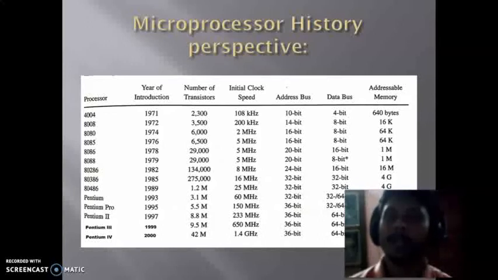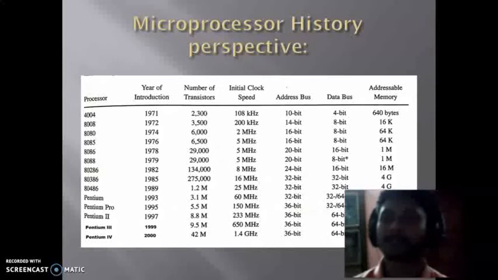We will see the Pentium 2 processor that came in 1997, where 8.8 million transistors were fabricated in a single chip and it has a 233 megahertz frequency. It is a 36 bit processor that can address up to 36 bit, it has a 64 bit data bus, and it can address up to 64 GB of addressable memory.